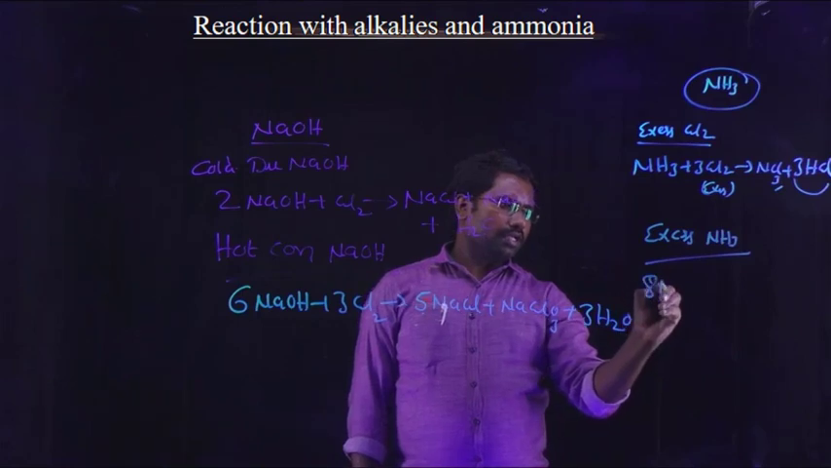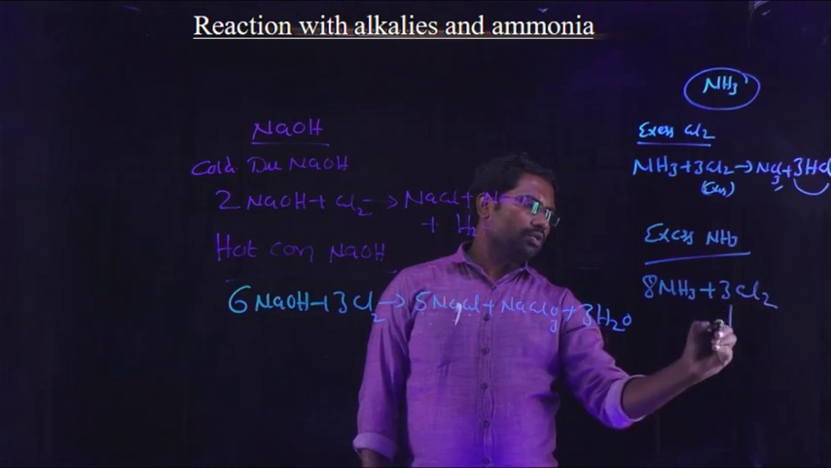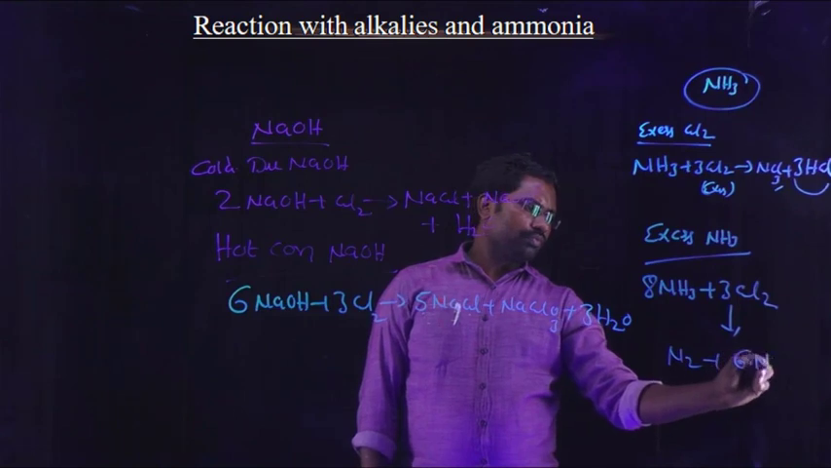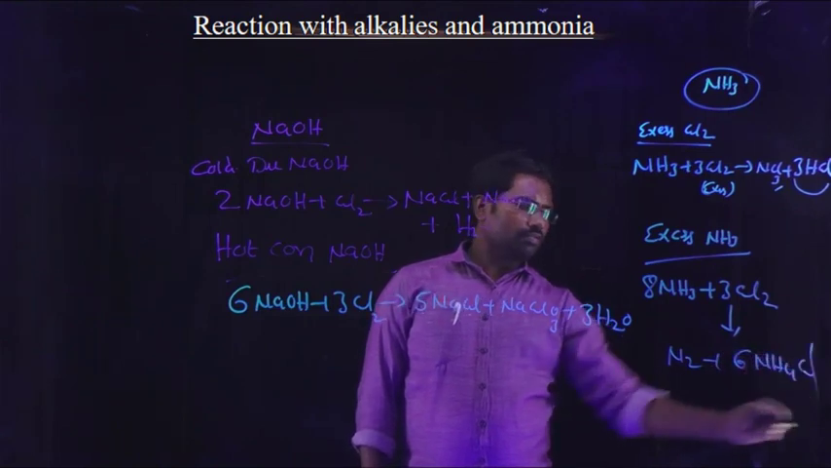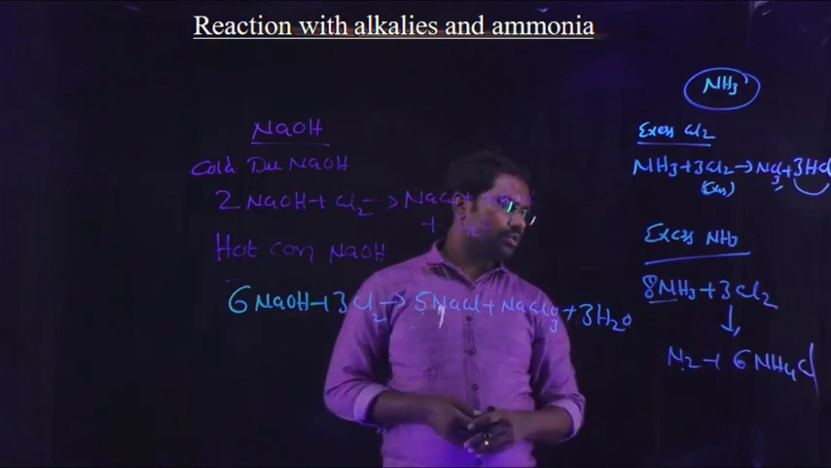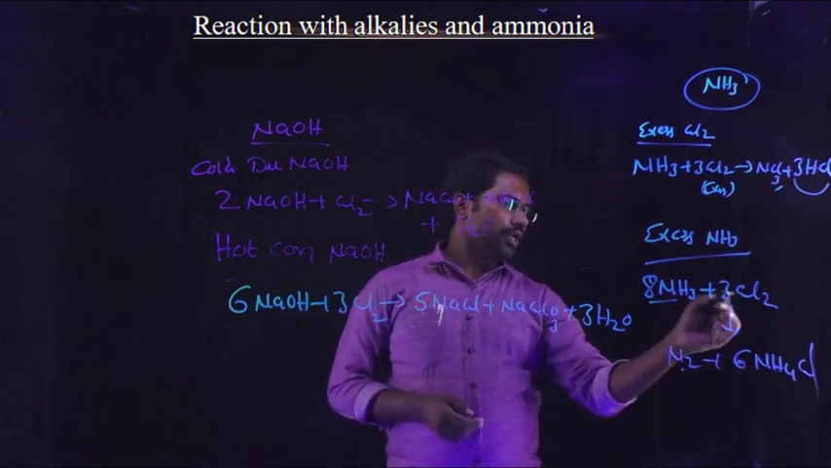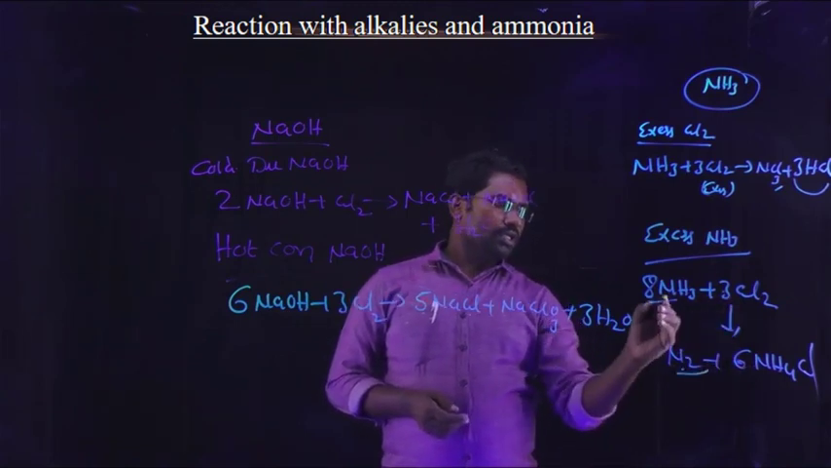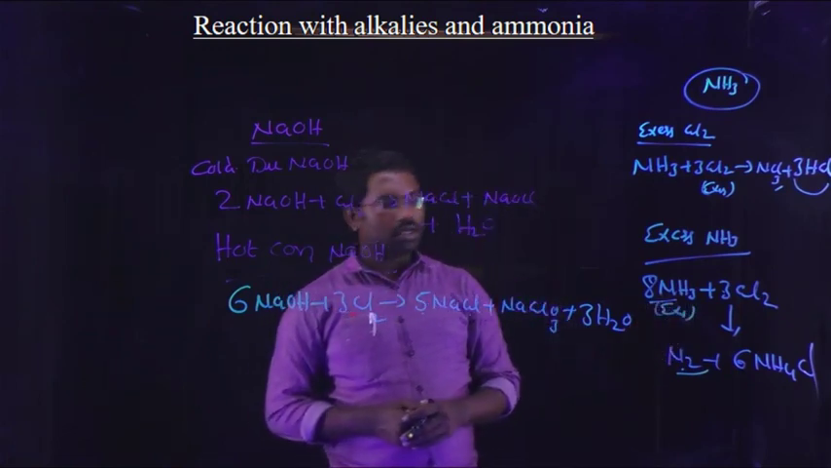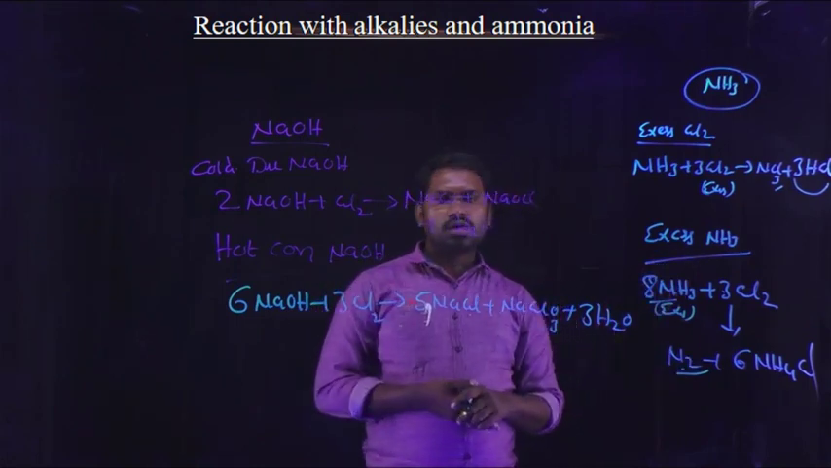8NH3 + 3Cl2 gives rise to N2 + 6 moles of ammonium chloride, NH4Cl. Once check the balance: 8 nitrogens (2 plus 6), 24 hydrogens (8 × 3) and 6 × 4 = 24 hydrogens, and 3 × 2 = 6 chlorines. Here, with excess ammonia, the moles of ammonia are 8 and chlorine 3. Therefore, excess ammonia reacts with chlorine to form nitrogen gas and ammonium chloride.